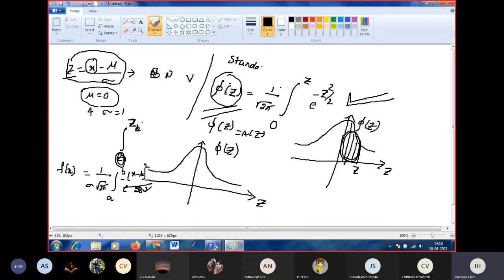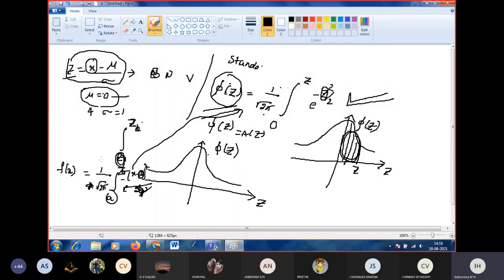Here put mu equal to 0 and sigma equal to 1. These two become the same. So instead of a I am taking 0, instead of b I am taking z. Now e to the power of minus x square by 2 you will get, and instead of x we have z. Same you will get, for mu equal to 0.